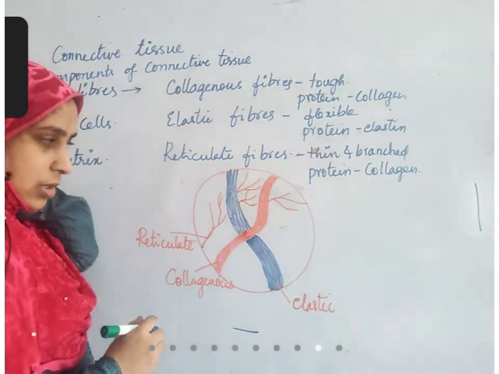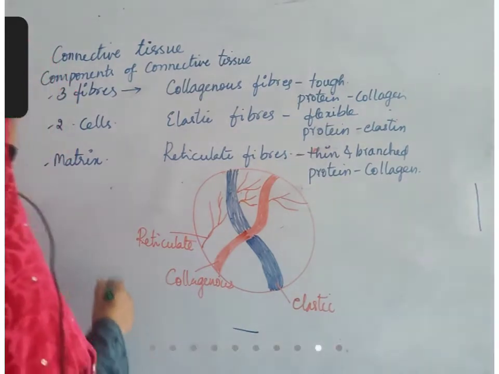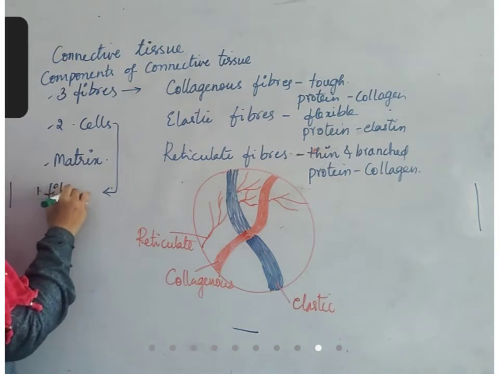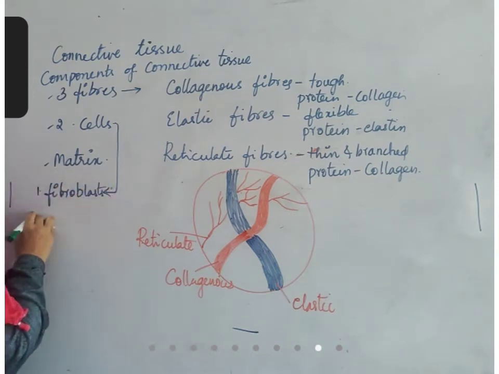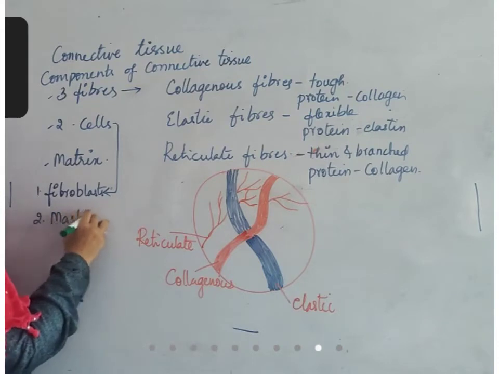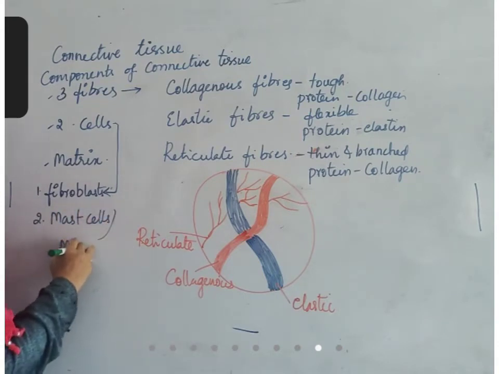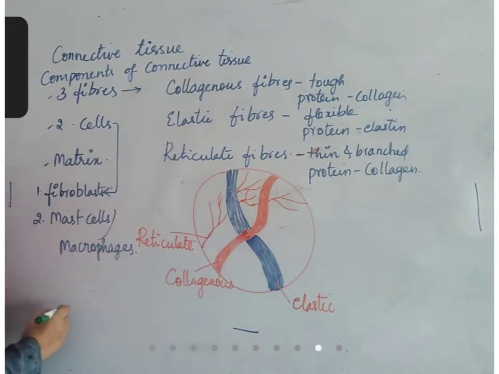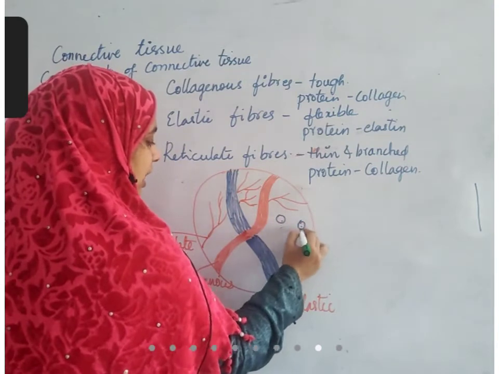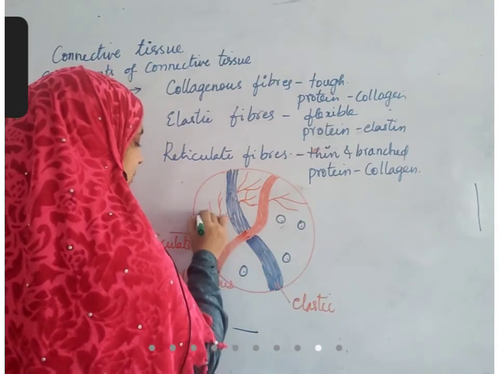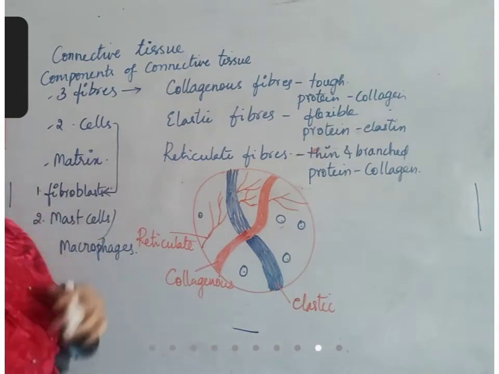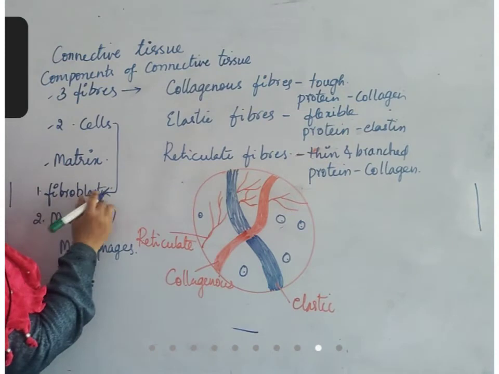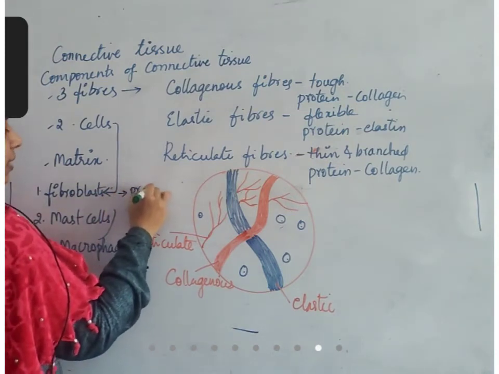Next, cells. Cells are of two types. There are two types of cells. One is fibroblasts. Second one is mast cells, also called macrophages. Fibroblasts are those cells which help in production of fibers. These fibers are proteins, they should be produced. So the production of fibers is done by this fibroblast. They produce fibers.